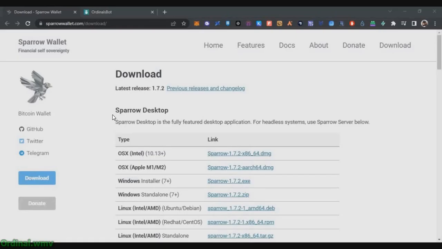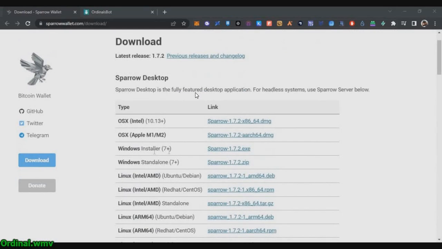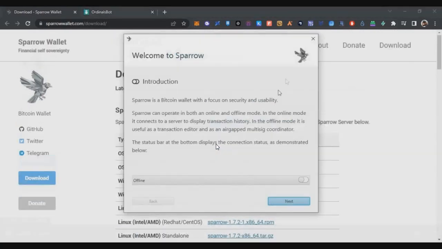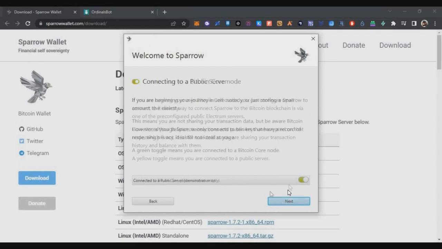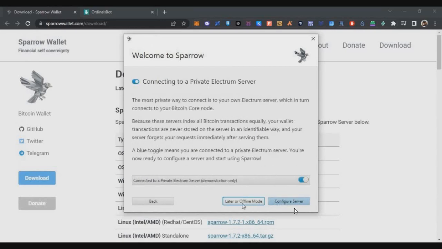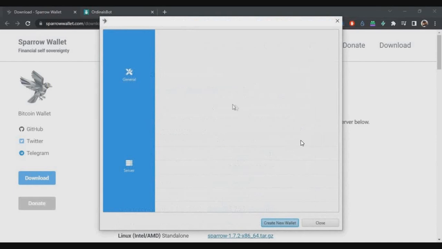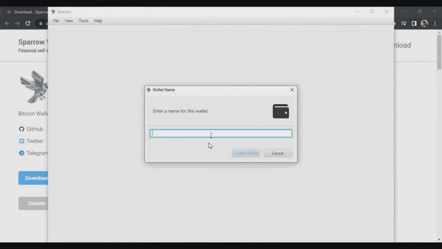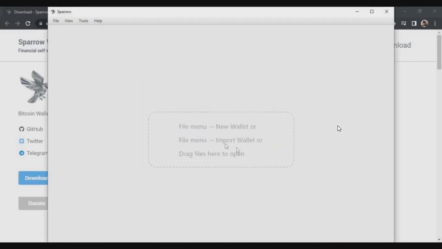First, you have to install Sparrow wallet. The link will be in the description below. Just download the Sparrow wallet. It is a Bitcoin wallet, so select your option, Windows or Linux, and then click next 3 times, and you will get multiple options. Then click on confirm servers. Then you have this public server, and then click on create new wallet. Then enter a name for your wallet. I am entering Crypto Telugu. You can enter your name and then click on create wallet.